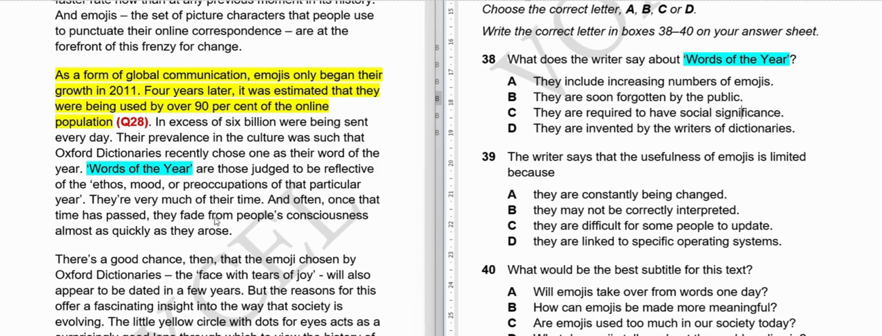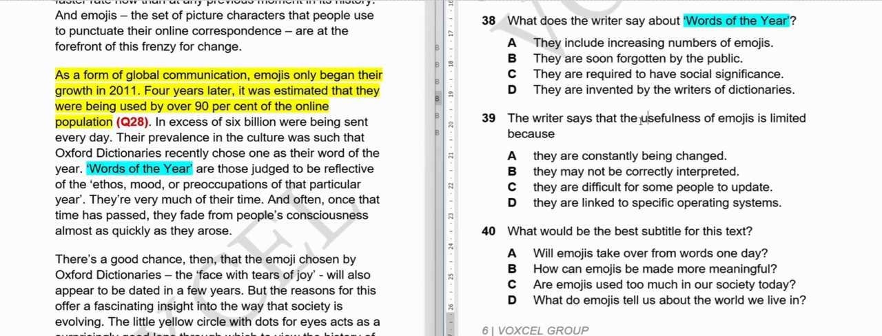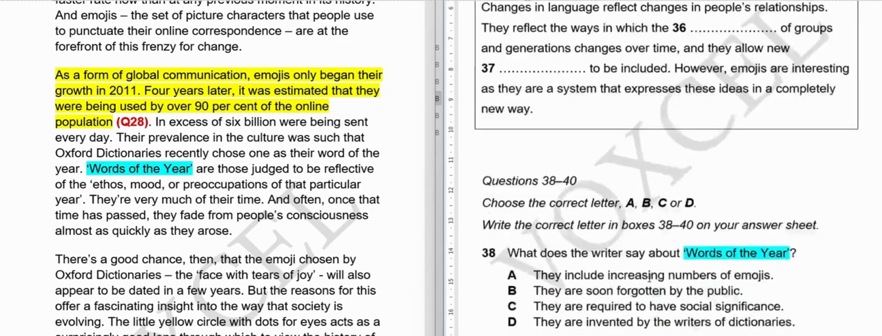Hopefully it is clear. So what we'll do is we will not do this. We will just mark the important words. For the 39th question, its usefulness of emojis is limited. So wherever we are finding the usefulness of emojis, there will be our answer. And 40th, what would be the best subtitle? So here there is no particular location. We have to read the entire thing and see which option suits the best.